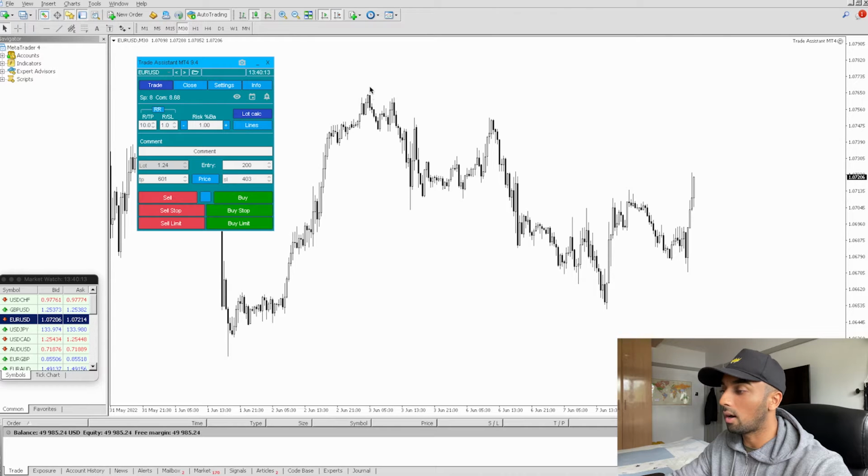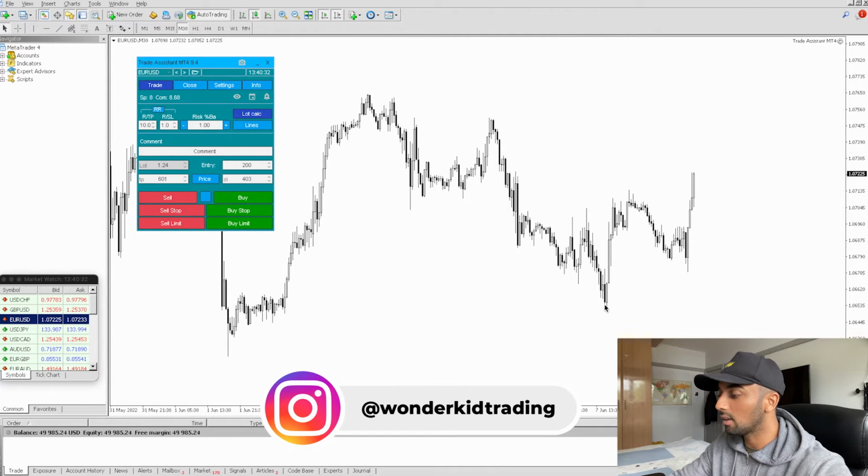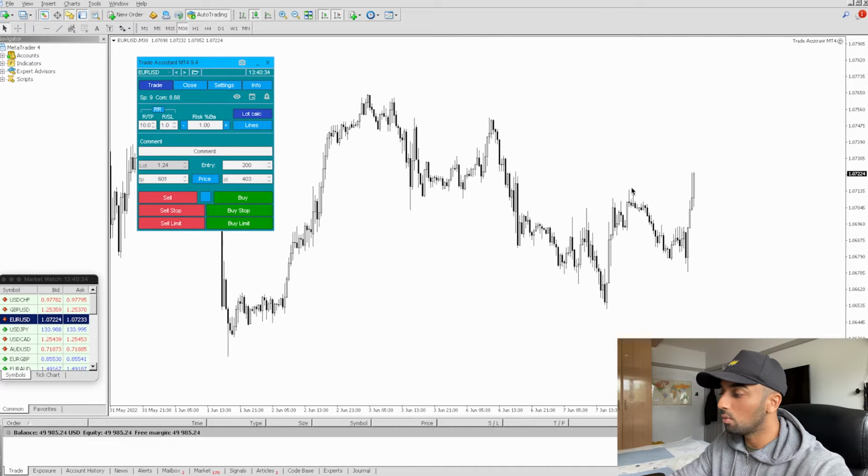We can see we've got a highest point here, we can see it's like a mountain peak, we've moved down here, we've moved up here, we've moved down, and we've moved up, and we've moved down. But ultimately you can see these waves are moving in a downward manner, right? But now you can see what's happened here is that after this point, we have now started moving in an upward manner. We can see we've pushed up, we've pushed down, and now we're pushing up again. So what do we anticipate to happen next?